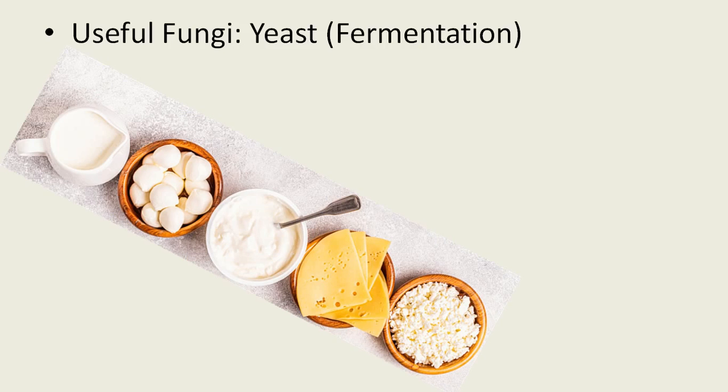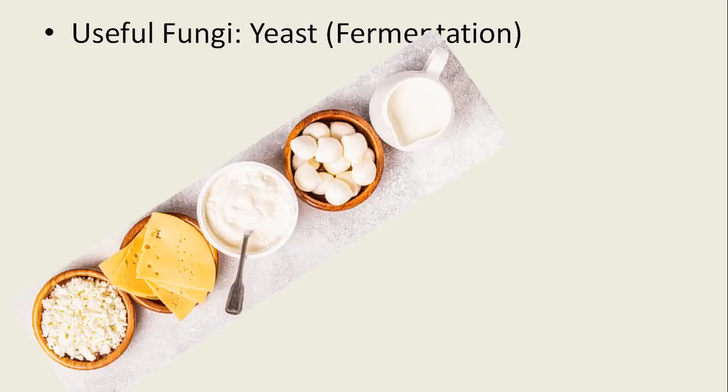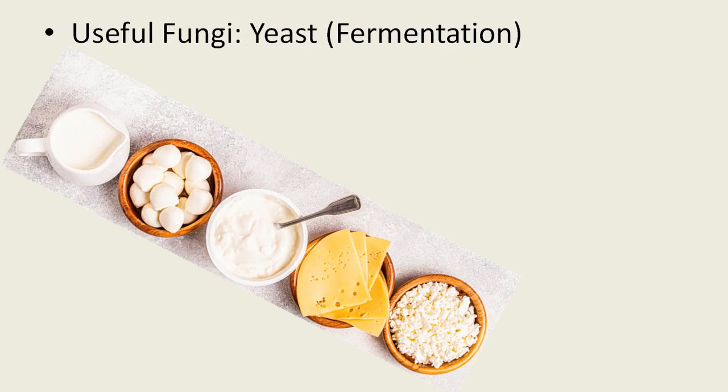You see the pictures here. These are different milk products: yogurt, then idli, then cheese, butter, paneer. All these products are obtained due to some useful fungi. This is yeast. Saccharomyces cerevisiae is one species of fungi that is very useful to human life in food technology. It is also useful in wine technology. Wine development also uses Saccharomyces cerevisiae.